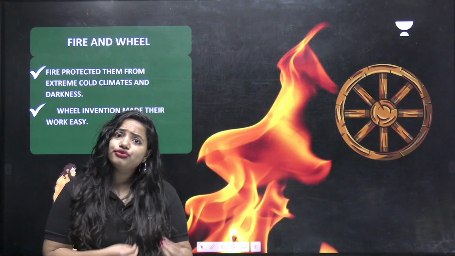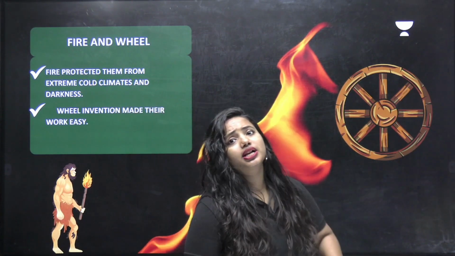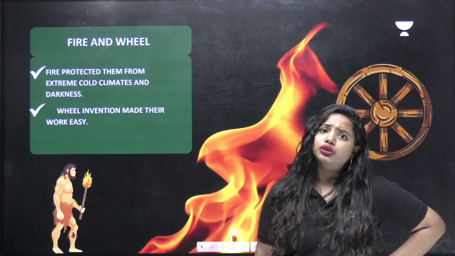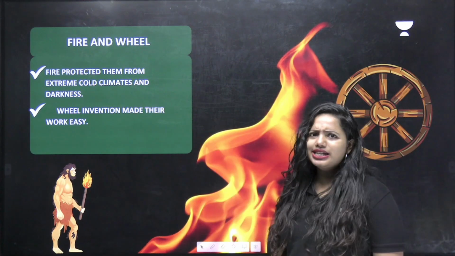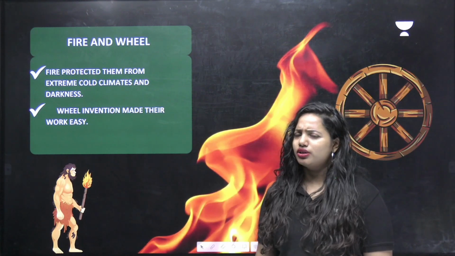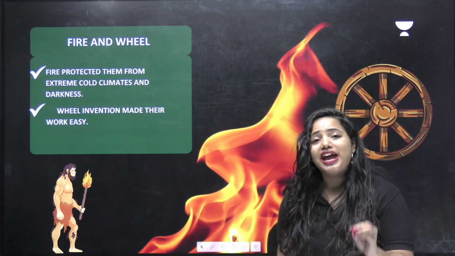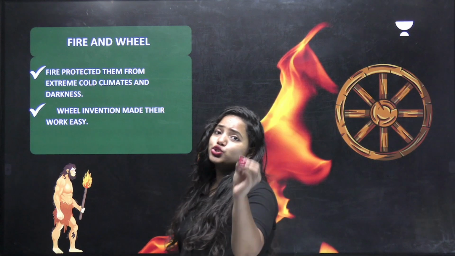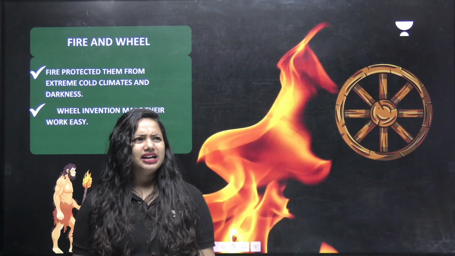So using fire, they used to protect themselves from the attack of animals too. But what about wheels? Wheel invention made such a great impact in the evolution. But how? It made their transportation so easy. But where is it so necessary?